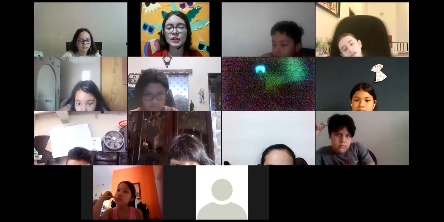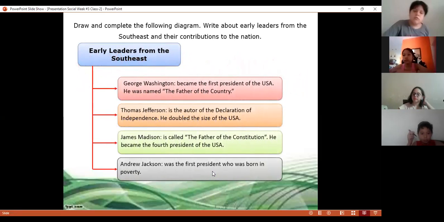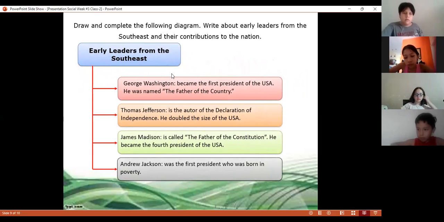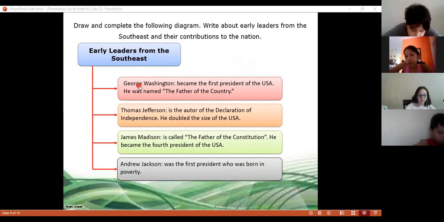Now let's open your notebook. We're going to copy some information in the notebook about these leaders. Here I have the information, so copy everything. We're going to copy the early leaders from the Southeast. We have George Washington, number one, who became the first president of the United States of America. He was named the father of the country because, remember, he was the first president.